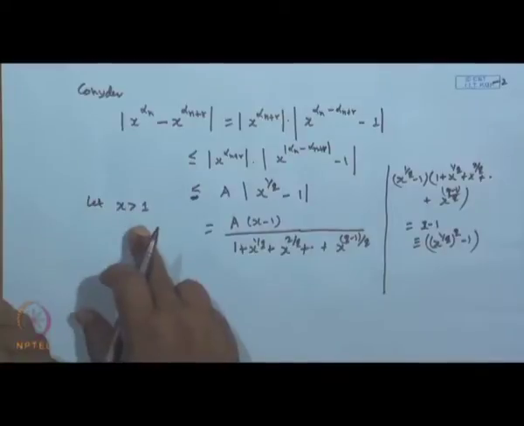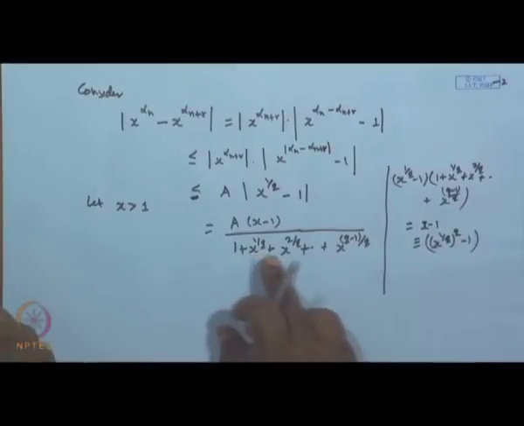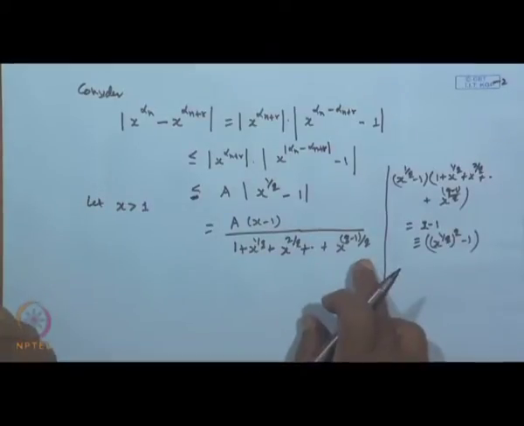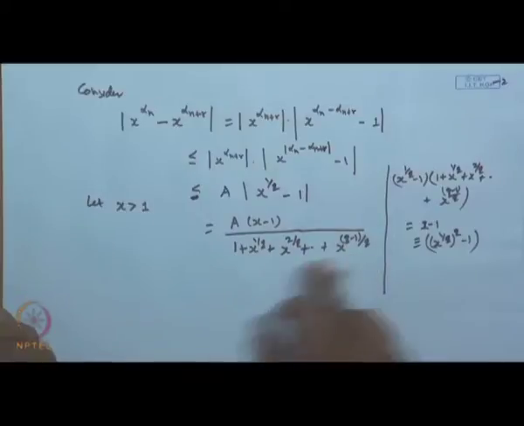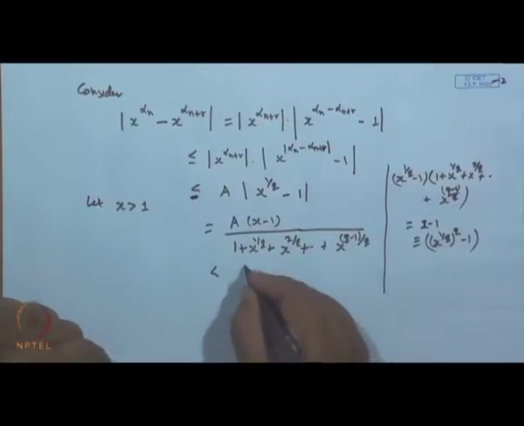Now, since x is greater than 1, each term in the denominator is greater than 1. x to the power 1 by q is greater than 1, x to the power 2 by q is also greater than 1, and the total number of terms is q. So basically this is less than a times (x minus 1) by q.